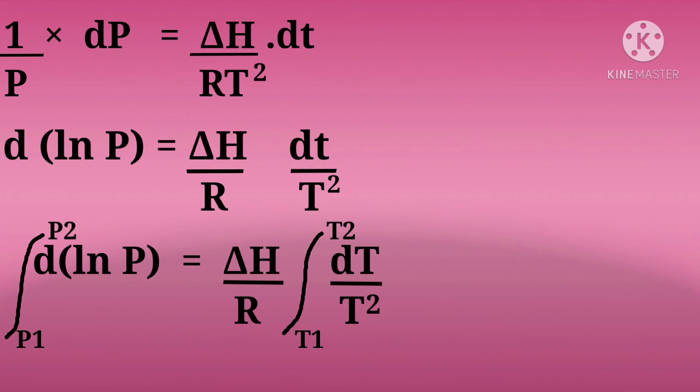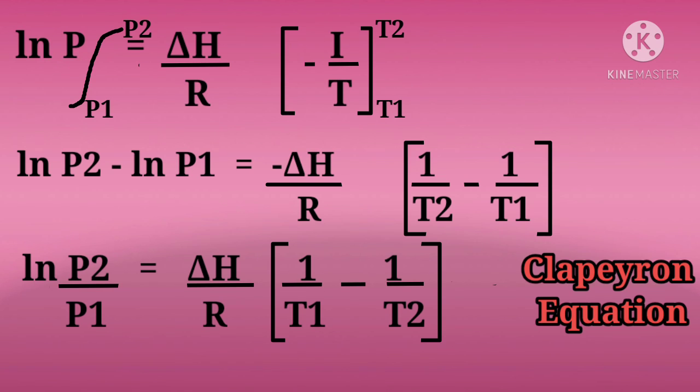Now whenever we get such a form of equation, we can write it as the derivative of ln of P equals delta H by R dT by T square. Since we have to find the integrated equation, we integrate this equation from P1 to P2. We have the derivative of ln of P equals delta H by R integrated from T1 to T2 dT by T square. Now integrating this, we get ln of P from P1 to P2 equals delta H by R bracket minus 1 by T from T1 to T2.